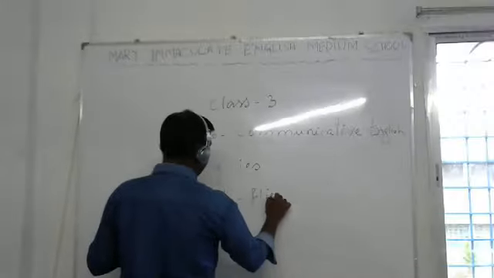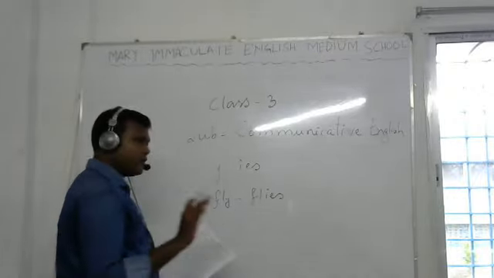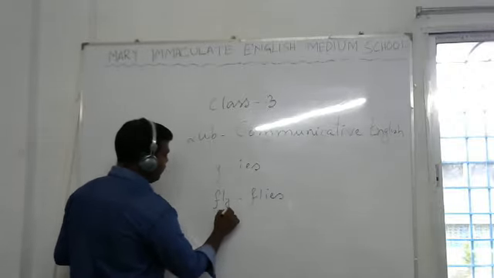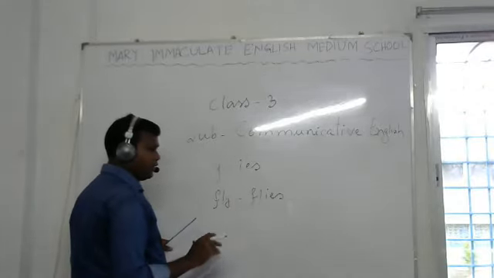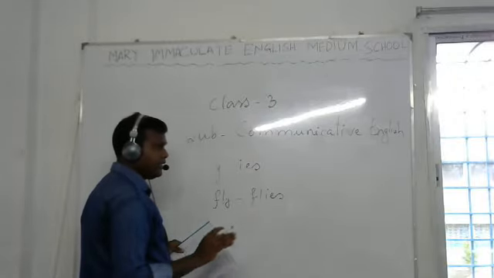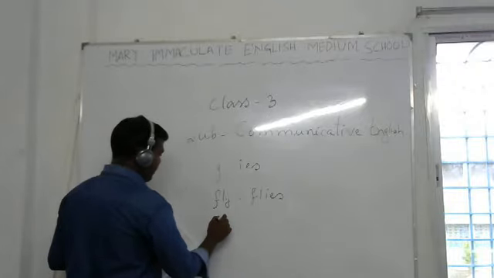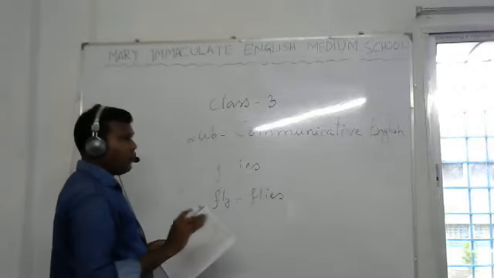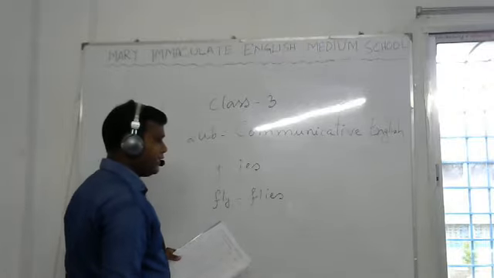Fly: y will become i, then es, and it became plural. But not the same when you see before y, if there is a consonant, then only y becomes i, then add es. And if there is a vowel before y, that time y will not become i, it will remain y, then add only s.